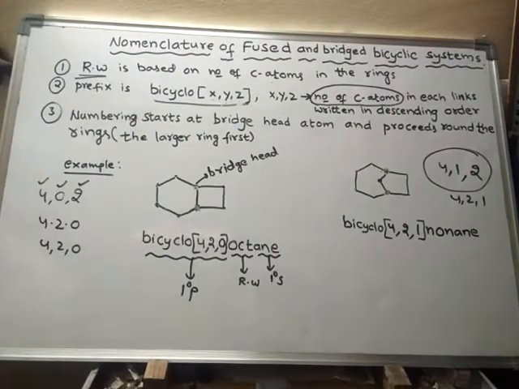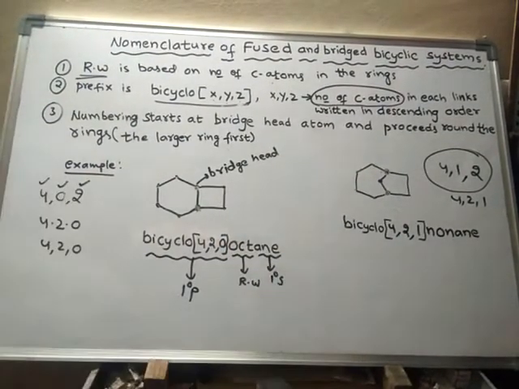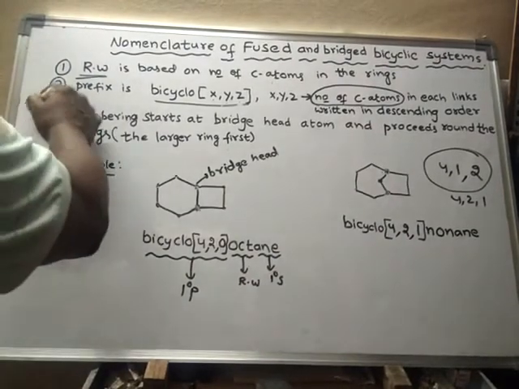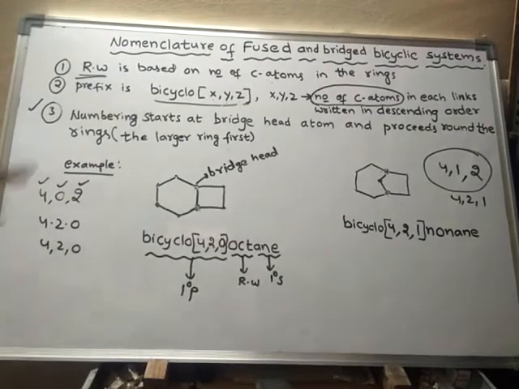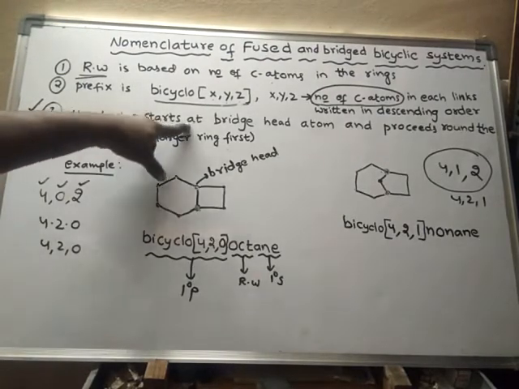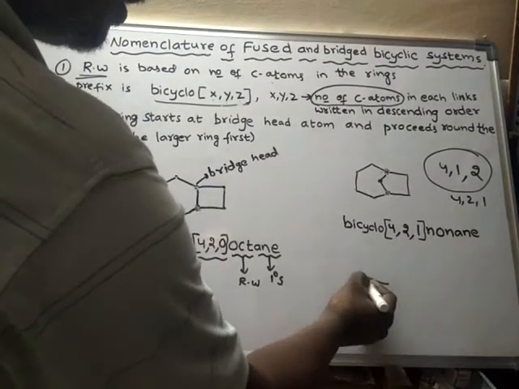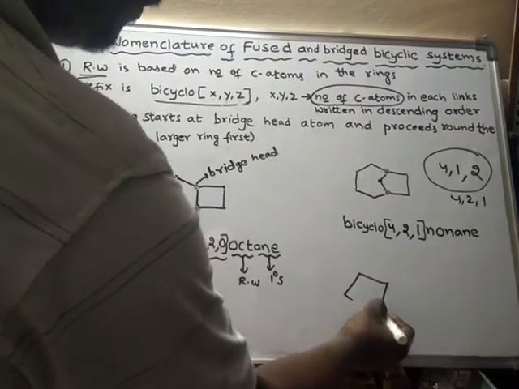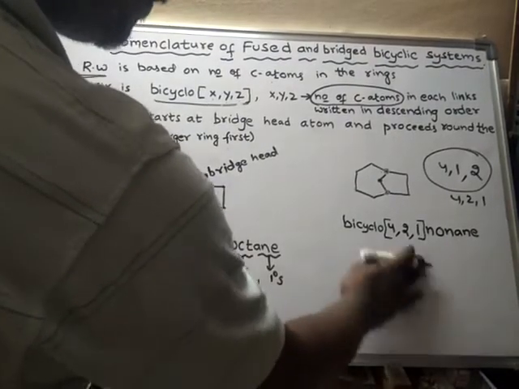Right. Next, after doing this one, we have to give numbering. How to give numbering? Numbering starts at bridgehead carbon atoms. In the previous video, we have learned about spiro compounds.